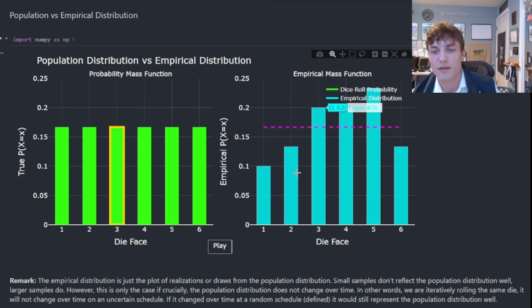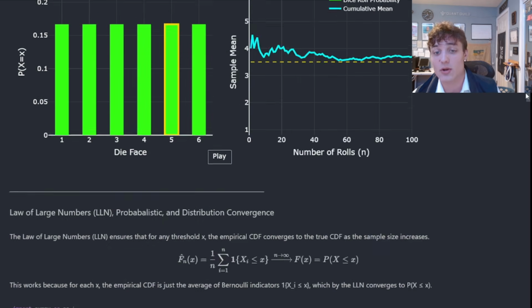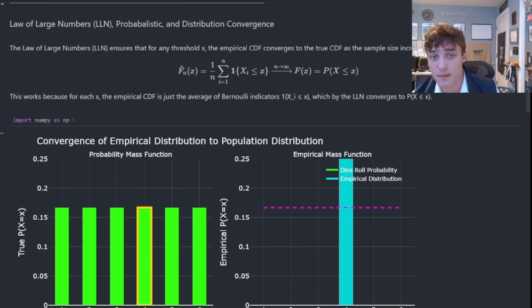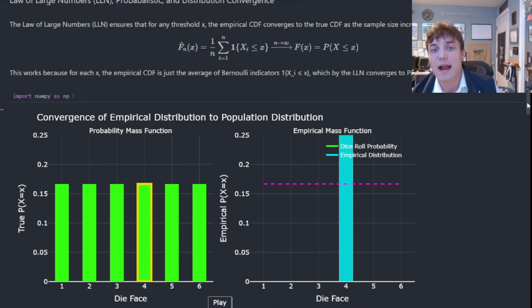How do we know that the empirical distribution and probabilities associated with it will converge to the population distribution? Well, that's also given by the law of large numbers. And that's because we can represent any event outcome as a Bernoulli random variable. A Bernoulli random variable is just a binary random variable. You can think of a coin flip, 0 or 1, with independent trials. And the expected value, the mean of a Bernoulli random variable, is just a probability. And if the mean converges, and the mean is a probability, then that means the probability converges. And that's what we're seeing here.